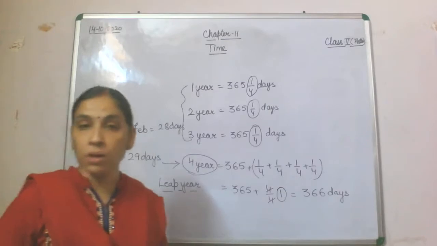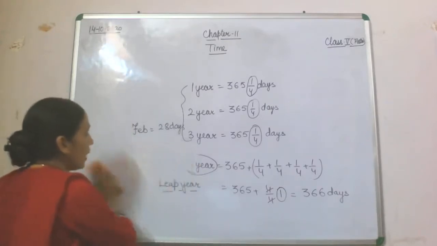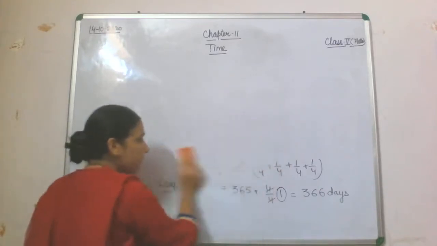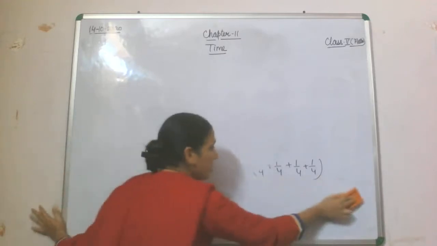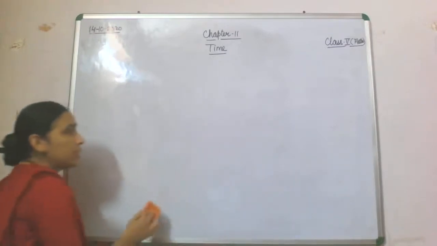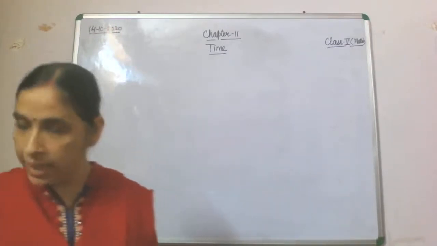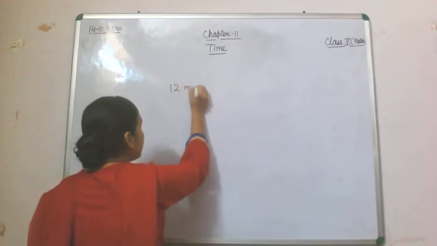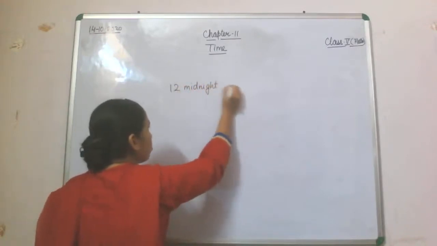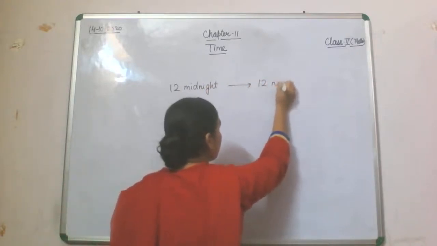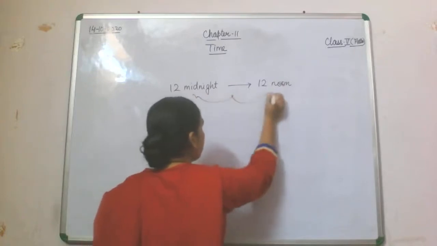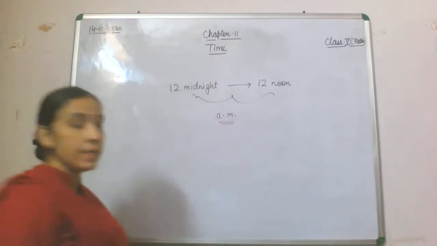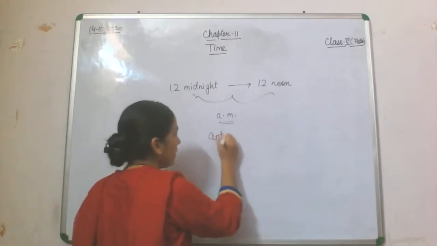AM starts from 12 o'clock midnight, which is considered as the start of the morning. So from 12 midnight to 12 noon comes in AM. The full form of AM is anti-meridian.